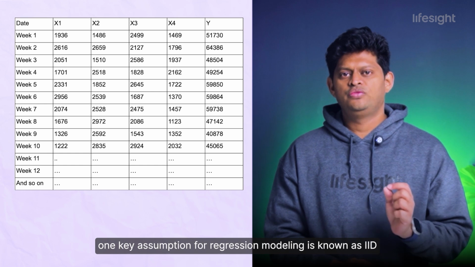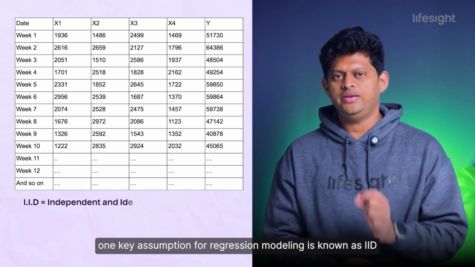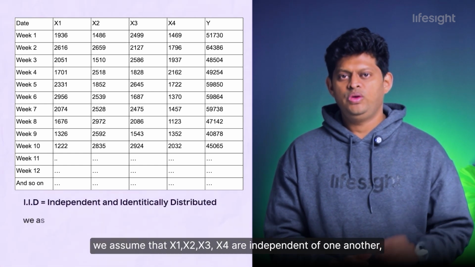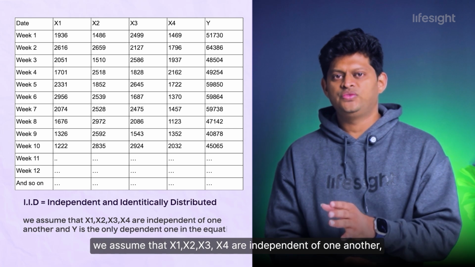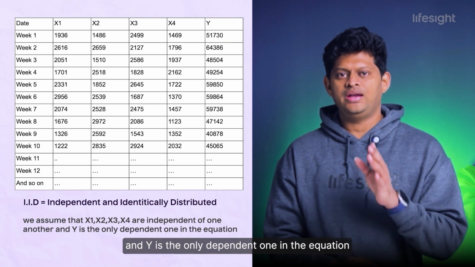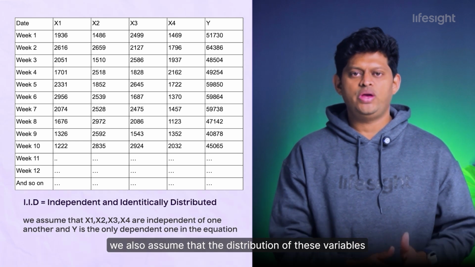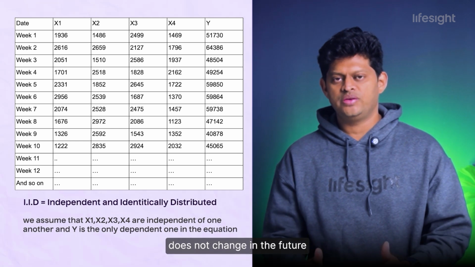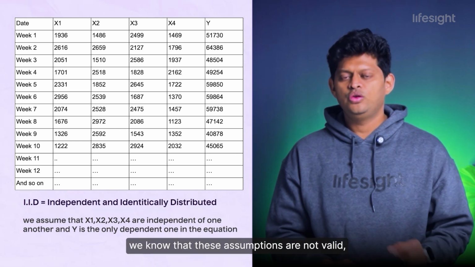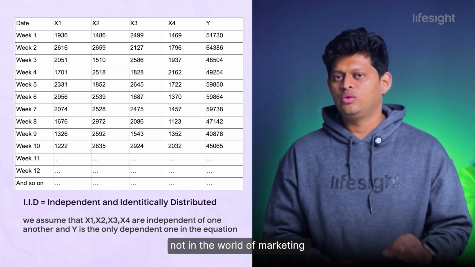One key assumption for regression modeling is known as I.I.D, independent and identically distributed. We assume that x1, x2, x3, x4 are independent of one another and y is the only dependent one in the equation. We also assume that the distribution of these variables does not change in the future, keeping the model relevant forever. We know that these assumptions are not valid, not in the world of marketing.